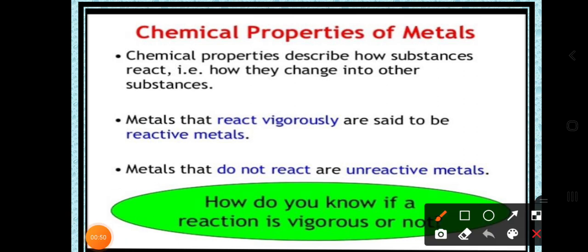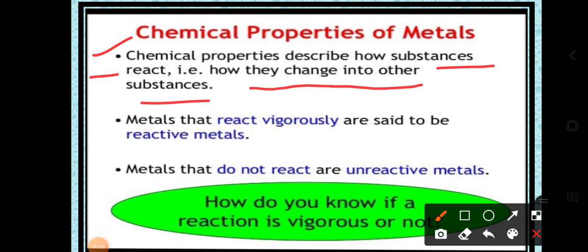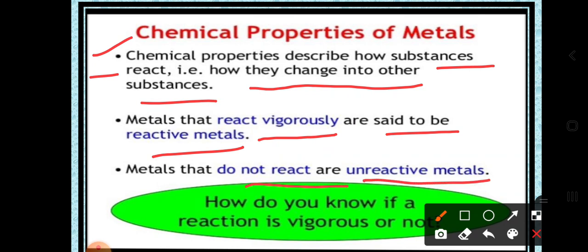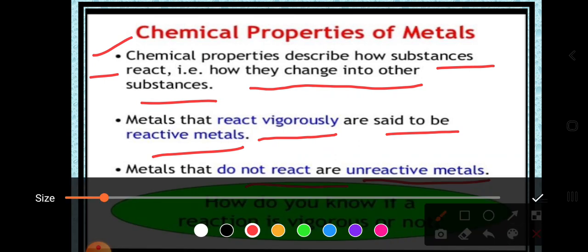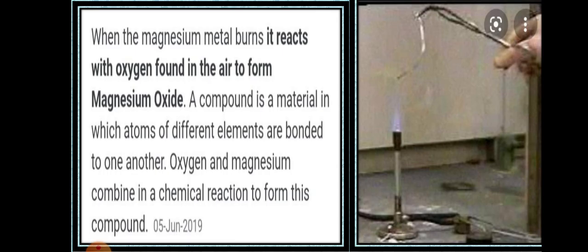So dear students, the chemical properties describe how substances react and how they change into another substance. The metals that react vigorously are said to be reactive metals, and the metals that do not react are considered to be unreactive metals. These are the basic concepts we already learned when preparing the reactivity series of metals. I hope you are familiar with the reactivity series of the metals, then only it is easy to understand the chemical properties of the metals. Okay dear students, so let's recall the things one by one.